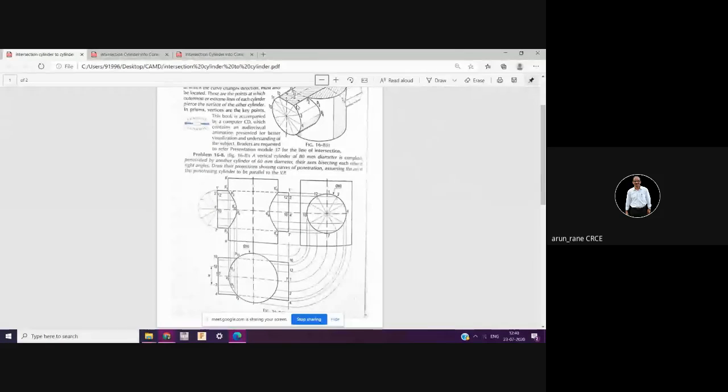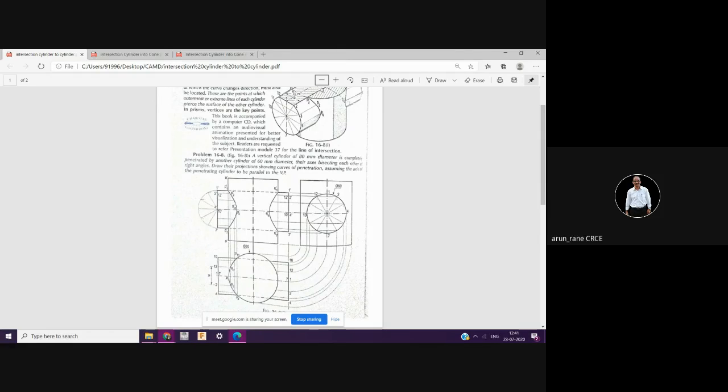As I told in the last lecture, there are two methods to draw the intersection. One method is the line method, the cutting line method. I have already uploaded the presentation. Another method is the cutting plane method. By default, we are following the cutting plane method.